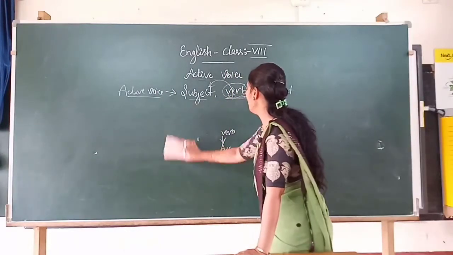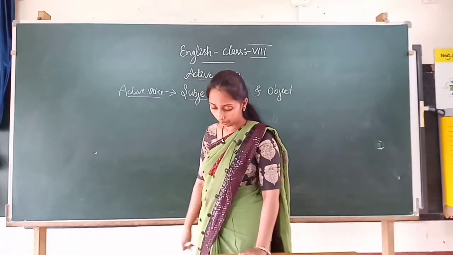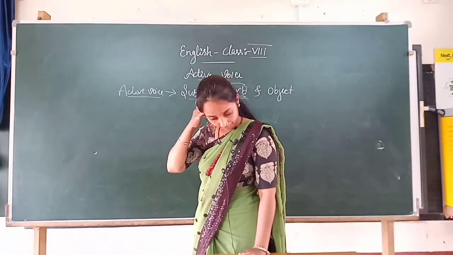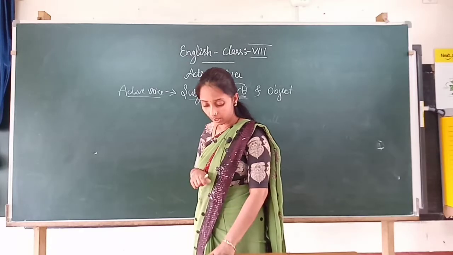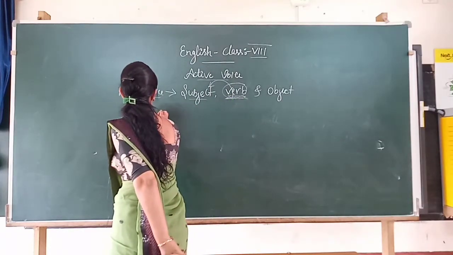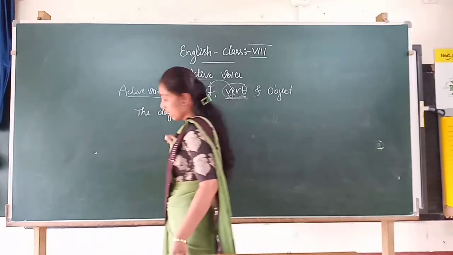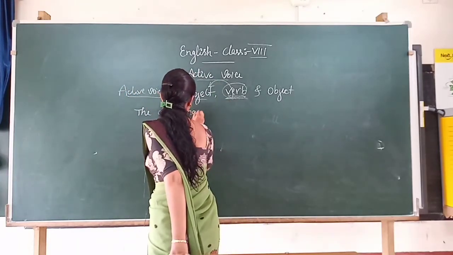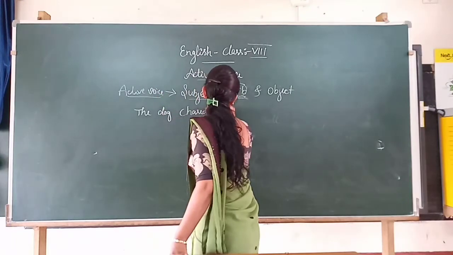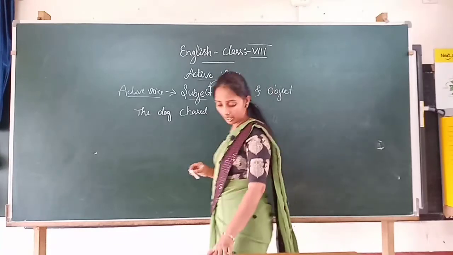A few more examples, like the dog chases the cat. Dog chases the cat.